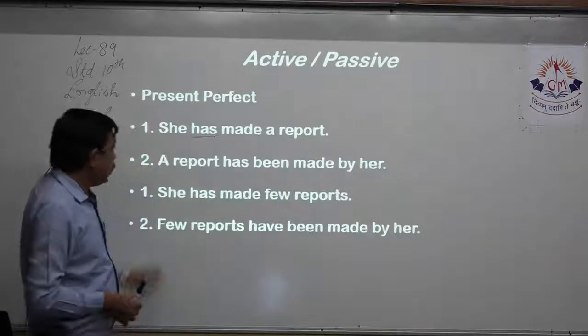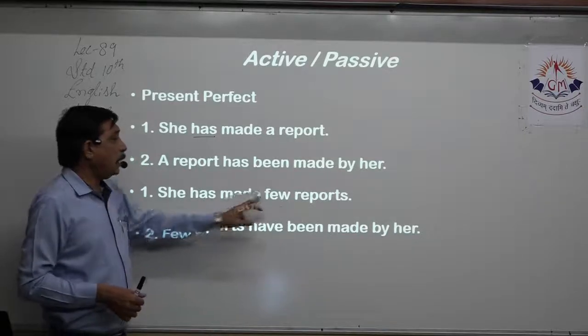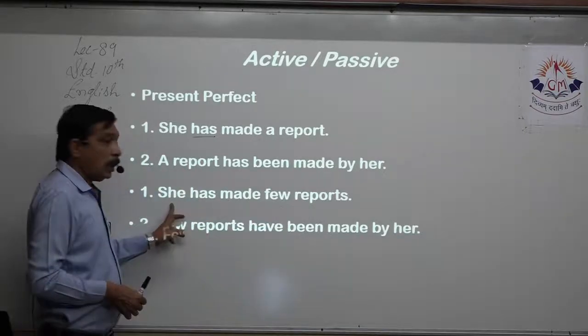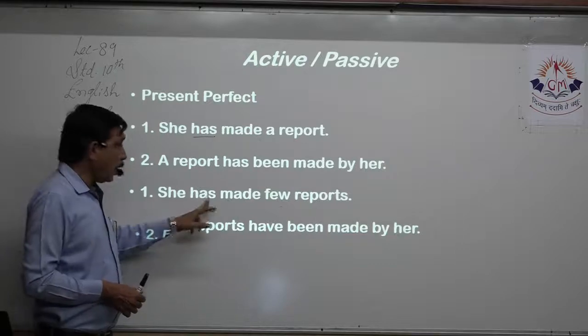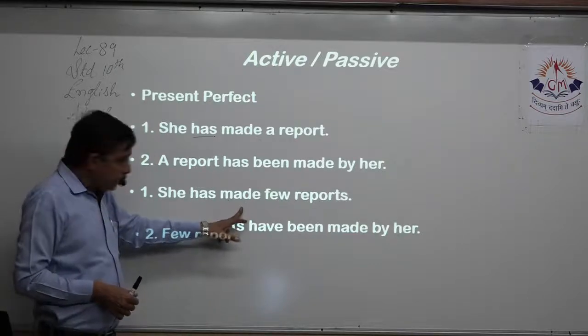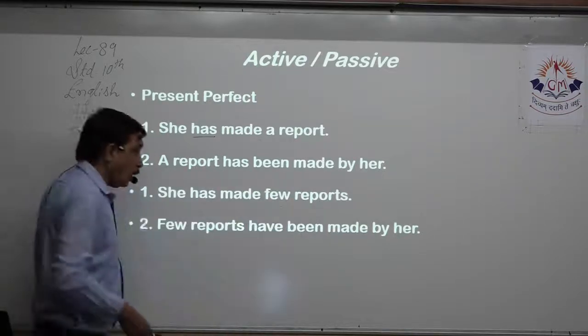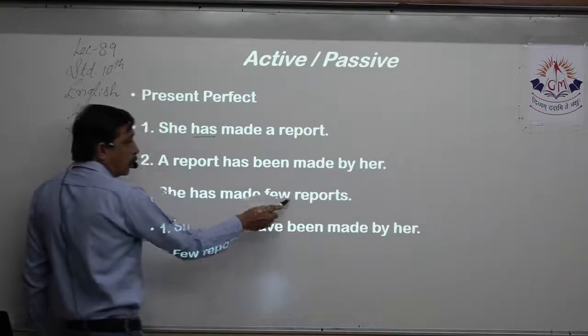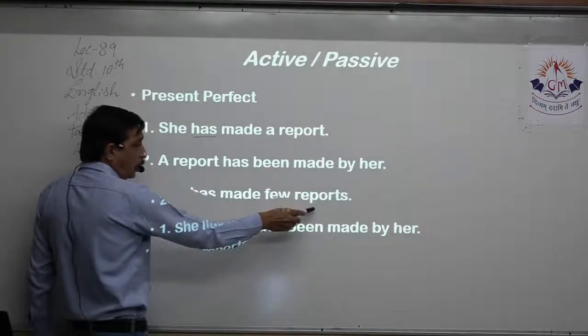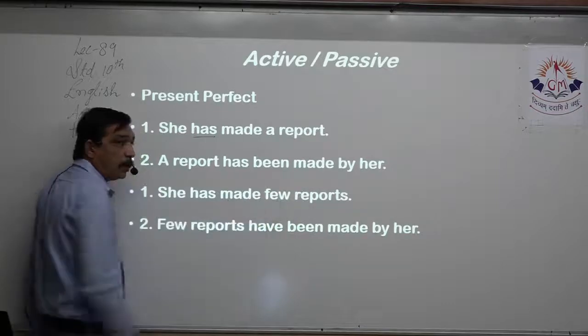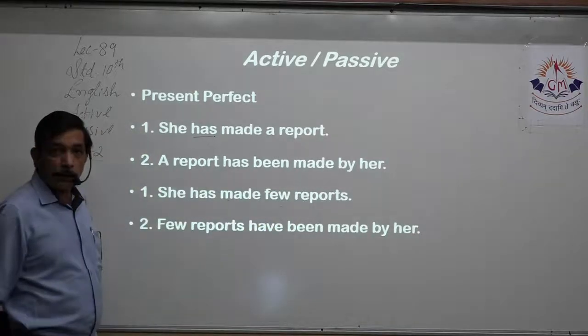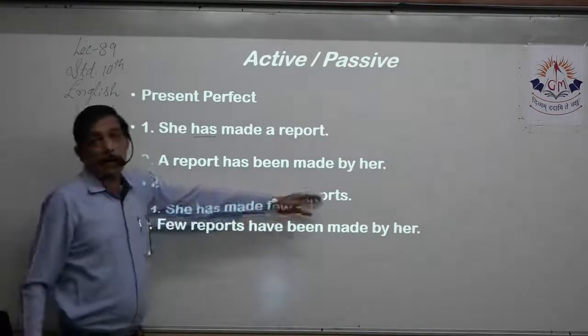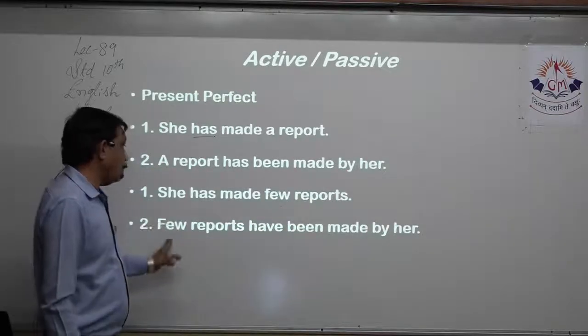She has made few reports. She, third person, so has. Made remains as it is, few reports. Now, along with reports, report is a noun, object, okay, but few becomes the adjective for it. So we bring the adjective few along with reports. So few reports.